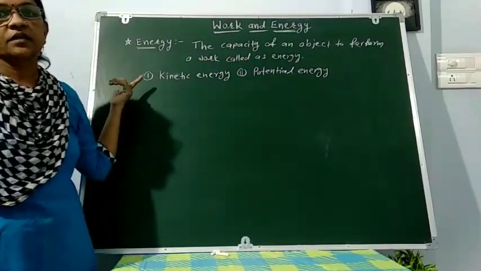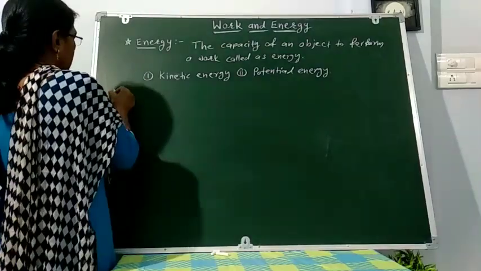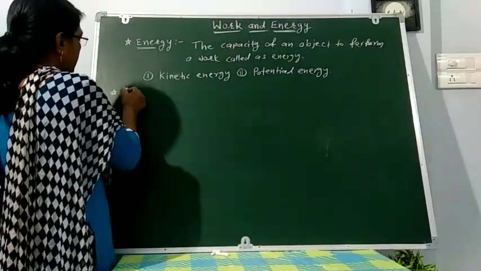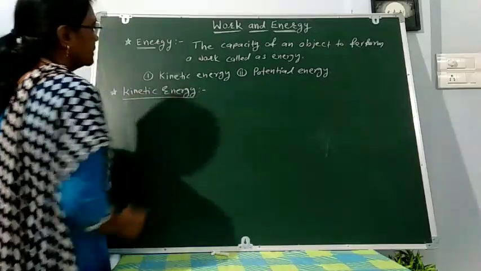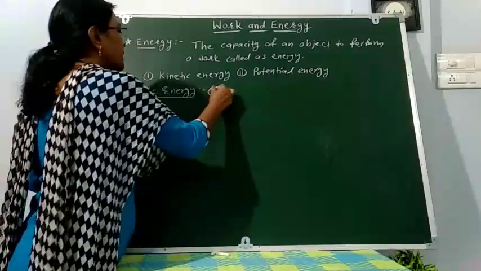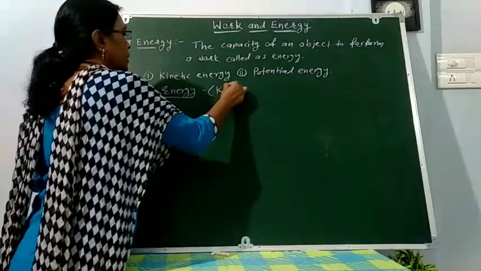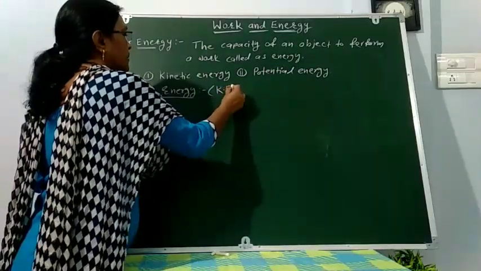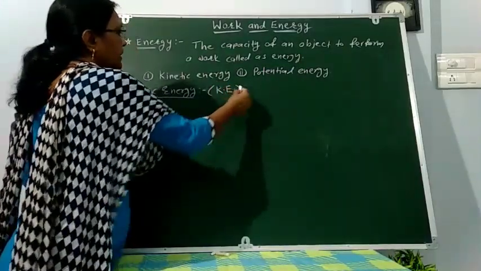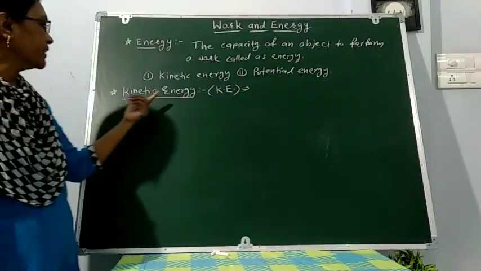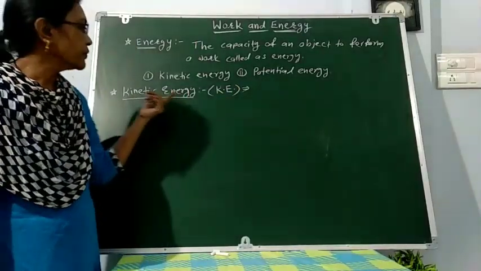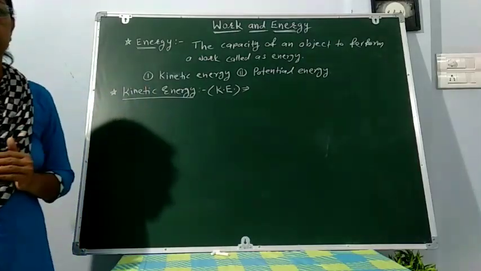Now, what is kinetic energy? Kinetic energy is denoted in short by KE: K for kinetic, E for energy. To define kinetic energy, we have to discuss some examples.